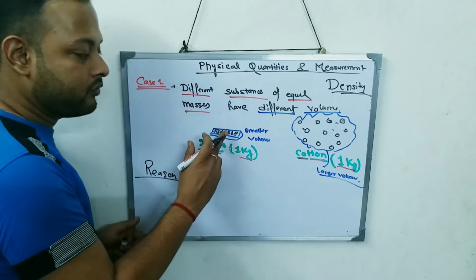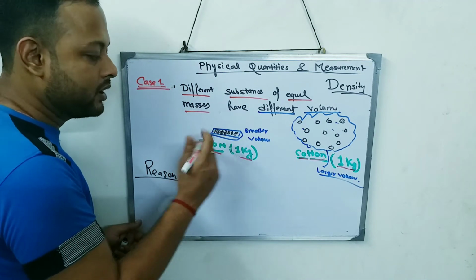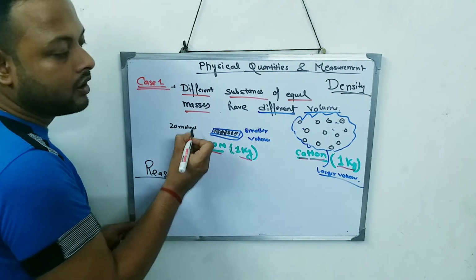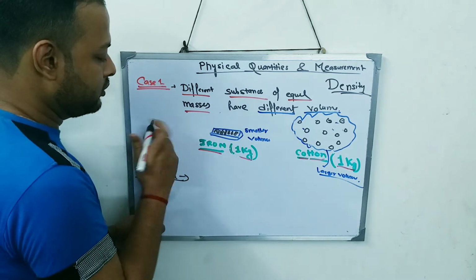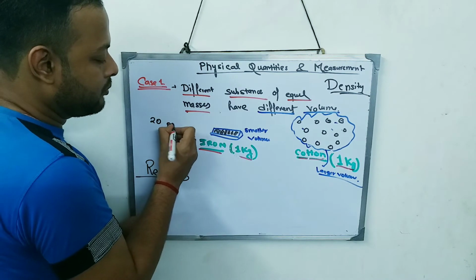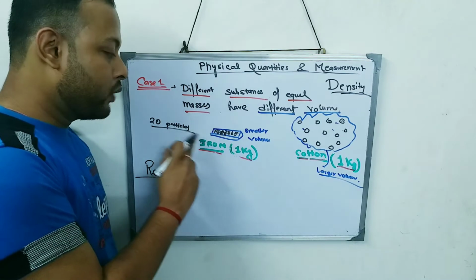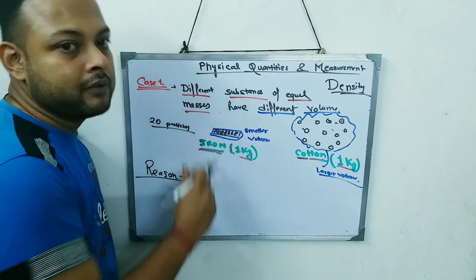If I have 20 particles in iron, the 20 particles are very closely packed.